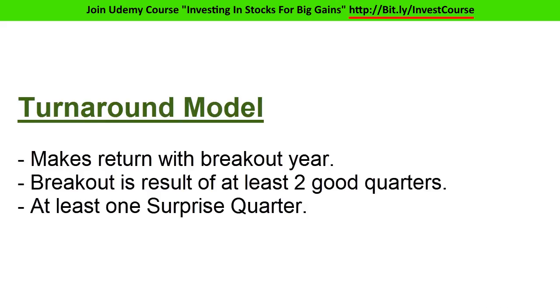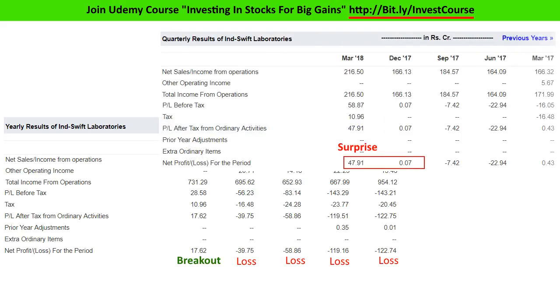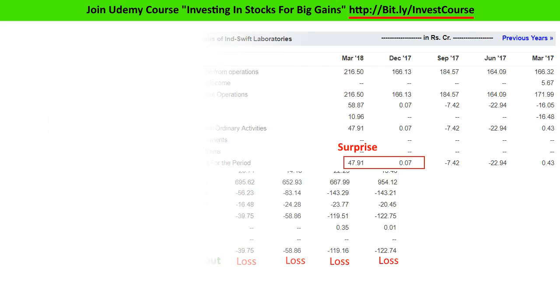Next are turnaround businesses. These are usually those businesses which are beaten down in the market. They usually make a return with a breakout year. For example, after posting bad earnings in the years 2014, 2015, 2016 and 2017, all of a sudden they end up posting great earnings in the year 2018. Increase in yearly earnings usually comes from the most recent 2 quarters, from which at least one holds huge earnings. The InSwift Labs example we saw before was a good example of a turnaround business.